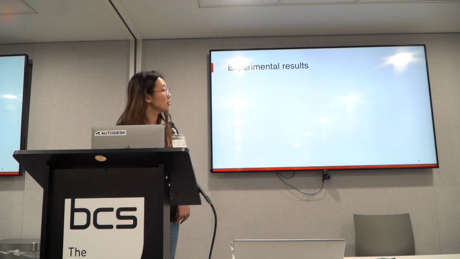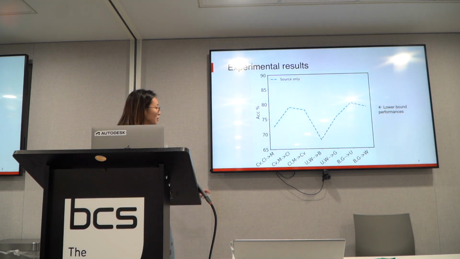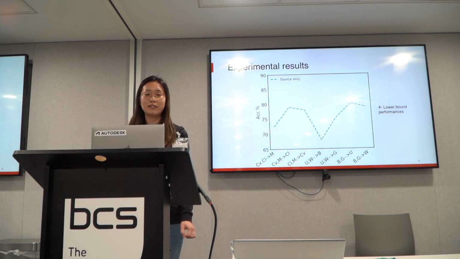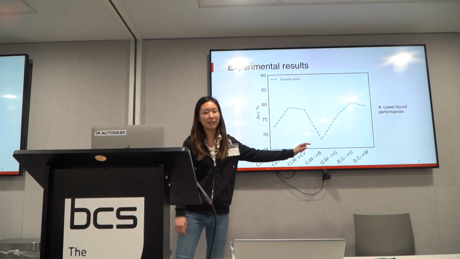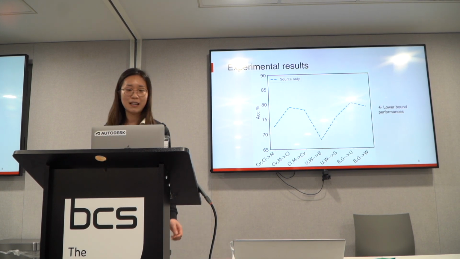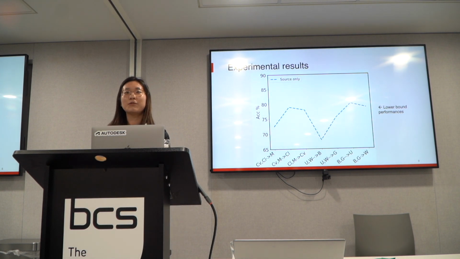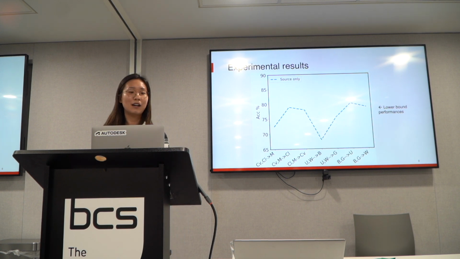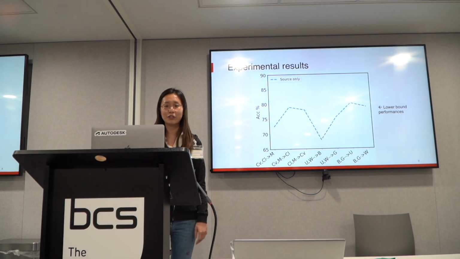And here are some experimental results. Firstly, the x-axis displays the 7 domain adaptation settings in these 2 datasets, because we have 3 news topics and 4 news agencies, so we have 7 domain adaptation settings in total. And in the implementation, we use the BLIP2 multimodal feature encoder to encode the news. So first, we want to test its vanilla performance, or the lower bound performance of this feature encoder.